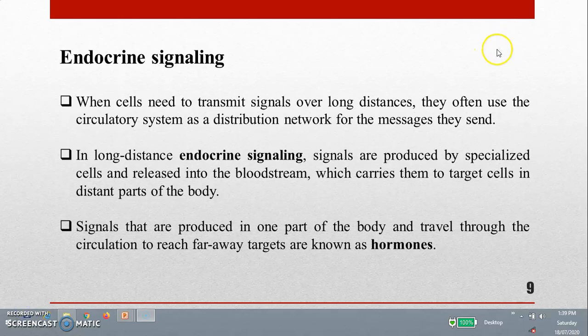Now the third one is endocrine signaling. When cells need to transmit signals over long distances, they often use a circulatory system, nothing but the blood, as a distribution network for the message they send. In long-distance endocrine signaling, signals are produced by specialized cells and released into the bloodstream, which carries them to target cells in distant parts of the body. Signals that are produced in one part of the body and travel through the circulation to reach faraway targets are known as hormones.